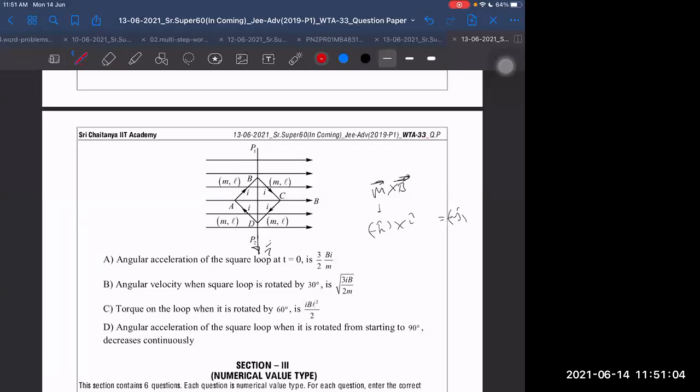What is torque? MB equals I alpha. What is the moment of inertia?